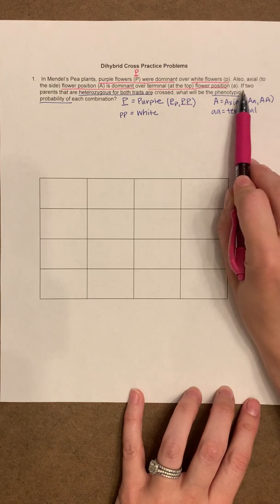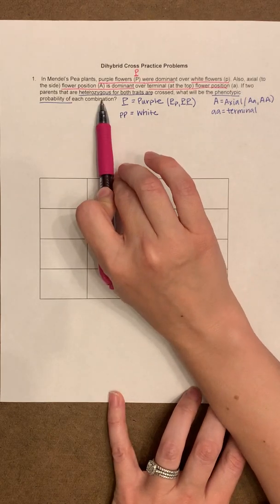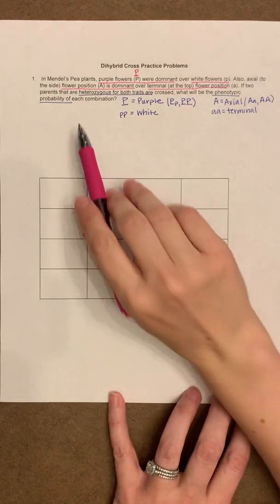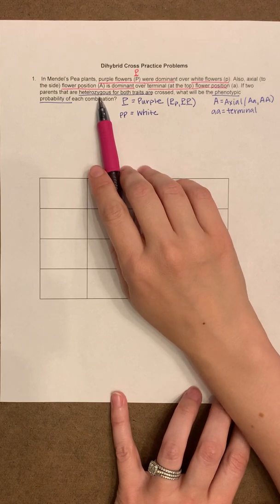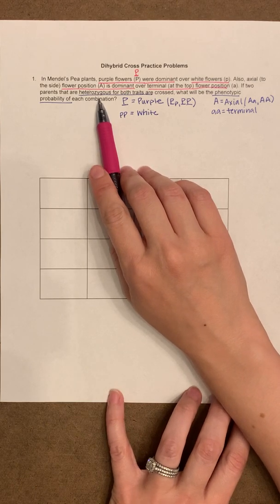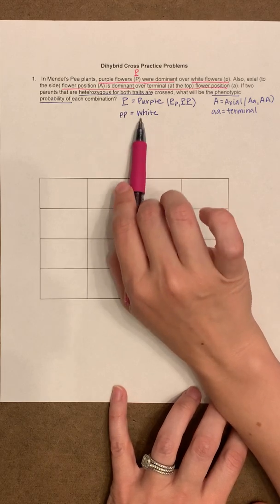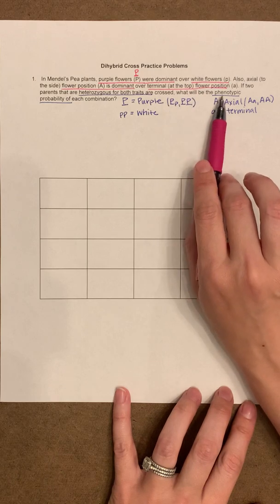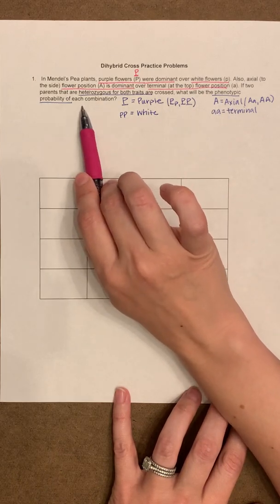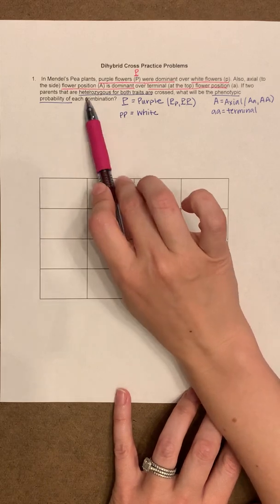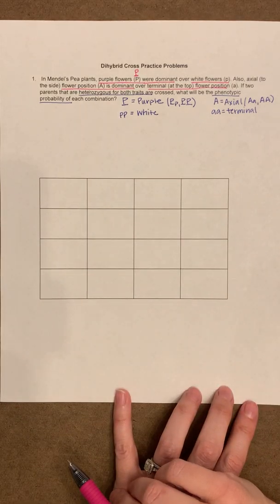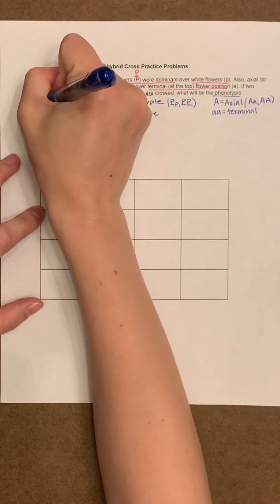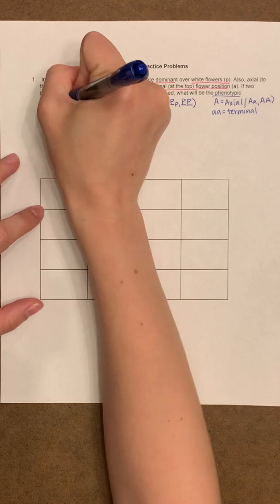If two parents are heterozygous for both traits, and remember heterozygous means different, so that means that they're going to have a dominant and a recessive allele for both flower color and for flower position. What will the phenotypic probability of each combination be? So I'm going to cross two heterozygous parents. And so I have to think about what does the heterozygous parent look like here? Okay, so both are heterozygous for both traits.